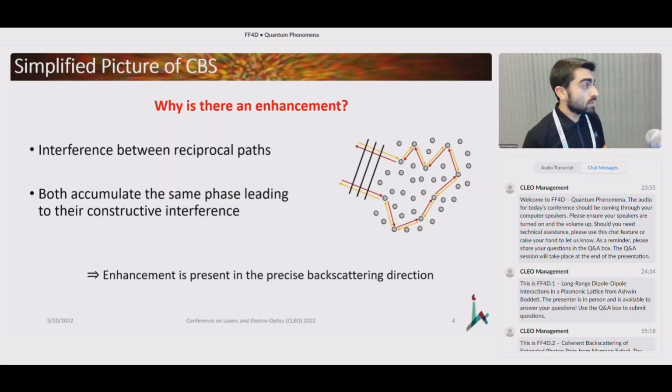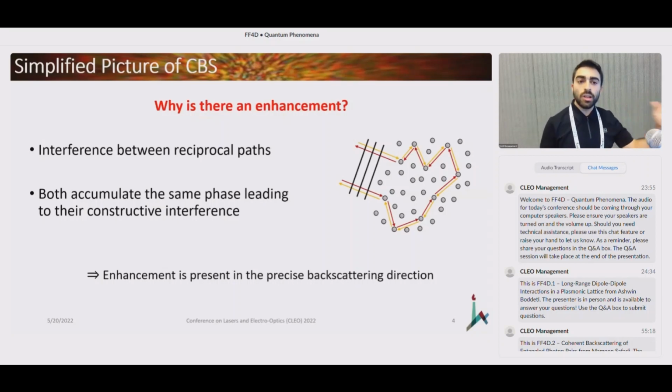Now, this phenomenon has been well studied since the mid-80s, and people have seen it with a wide variety of different scattering configurations, from things that are as simple as a white piece of paper to more complex scattering systems, like cold atom gases or biological tissues in human bones. However, the scheme in which this experiment is done is typically always the same.